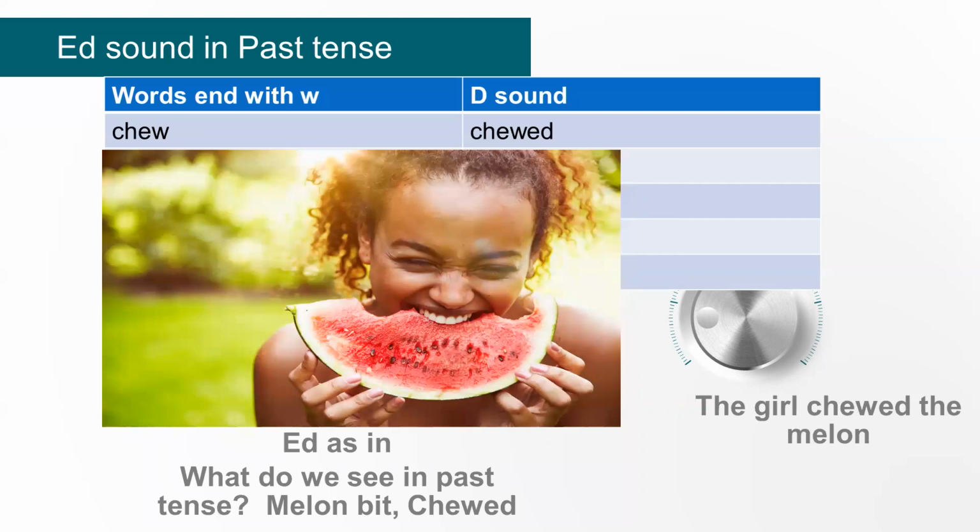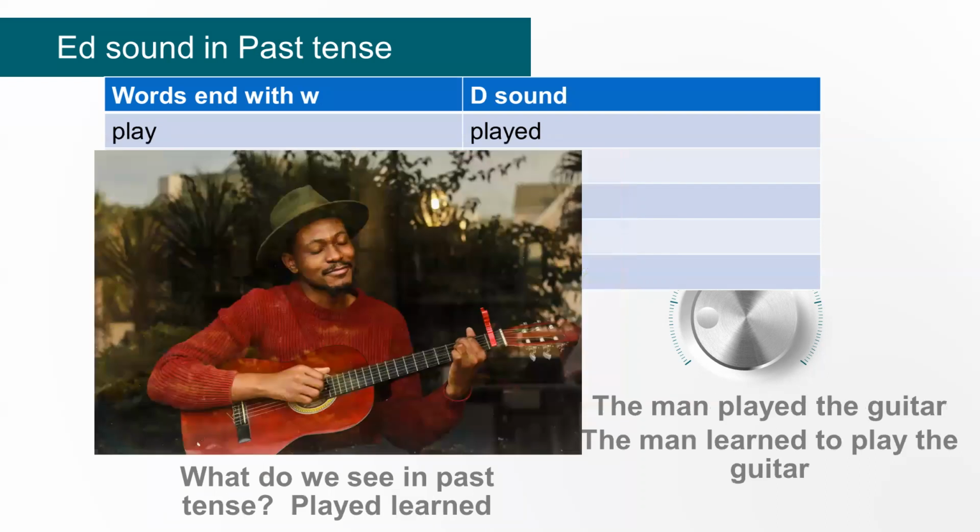Words that end with W end with a noisy sound. So we say chew, chewed. The girl chewed the melon. We can also see that she's eating. She bit the melon. Everybody can see that it happens in the past tense. So she chewed the melon, as in eating.